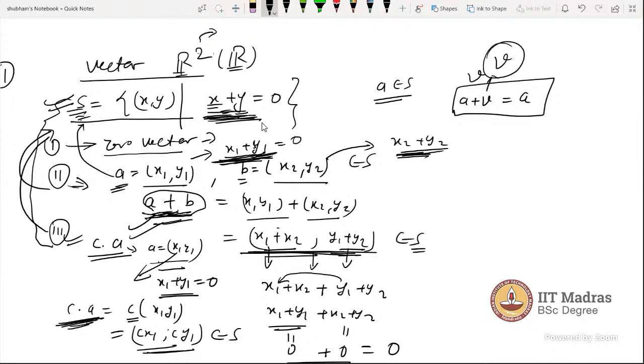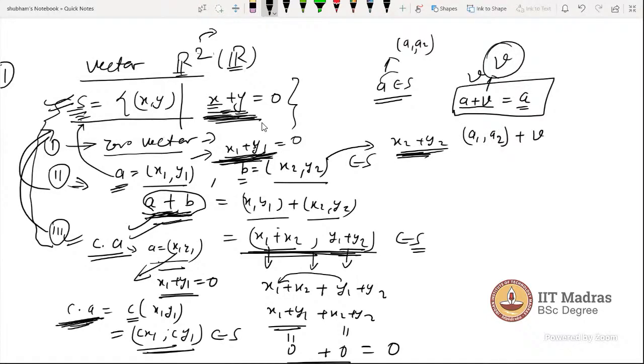Whenever you solve a problem, you assume this is X. So I am assuming V is like an X, a vector which, when added to an element of S, gives this. Let's say A is A1 A2. These are the parameters.